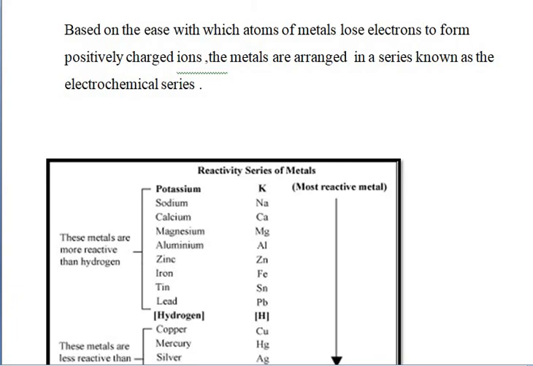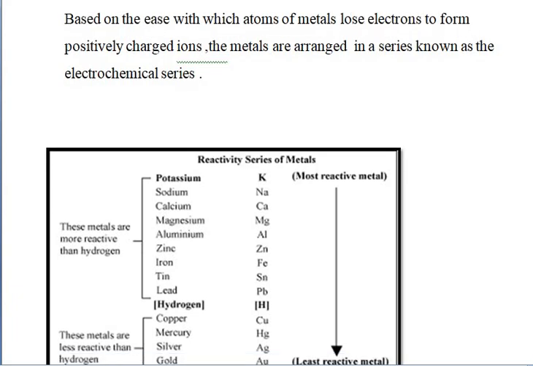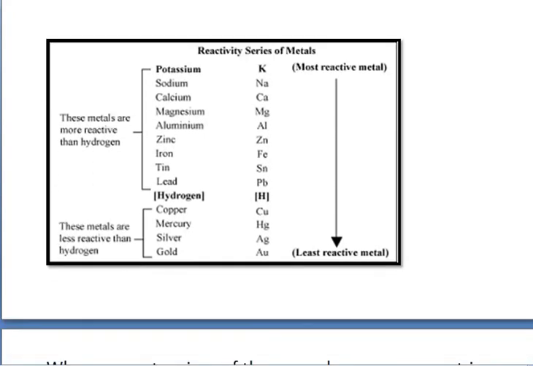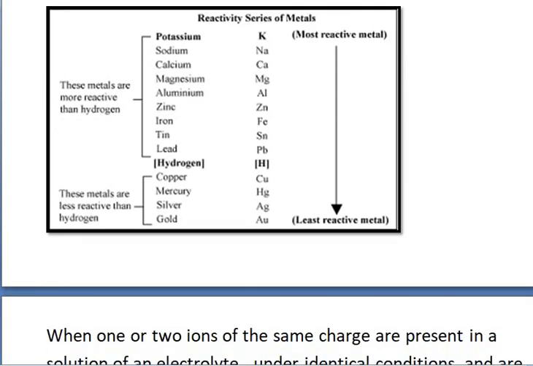So as you see, the electrochemical series is based on how the metals are losing the electrons and becoming positive ions. For example, it is K, Na, and further next is calcium, then magnesium, aluminium, zinc, iron, tin, lead, hydrogen, copper, mercury, silver, and gold. So the least reactive species is gold, and the most reactive metal is potassium.